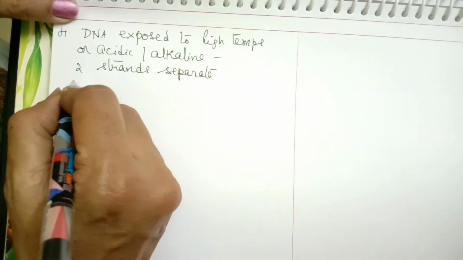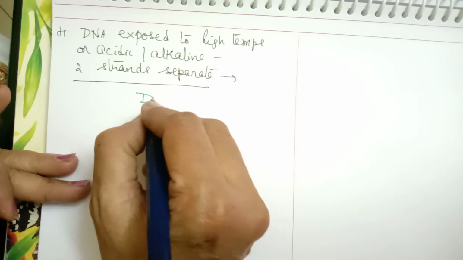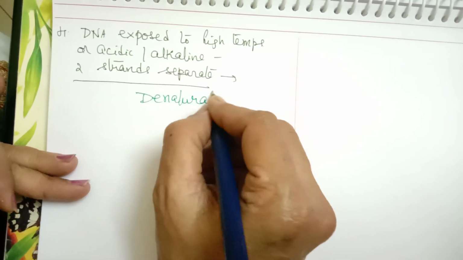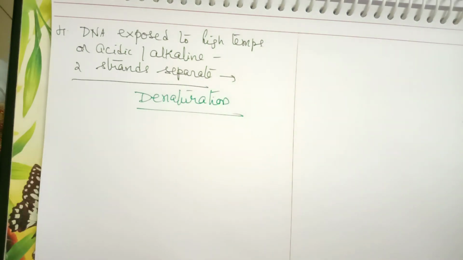This process of separation of the two strands is called denaturation. That means the hydrogen bonds will break.